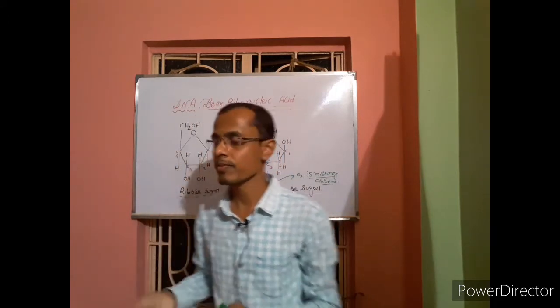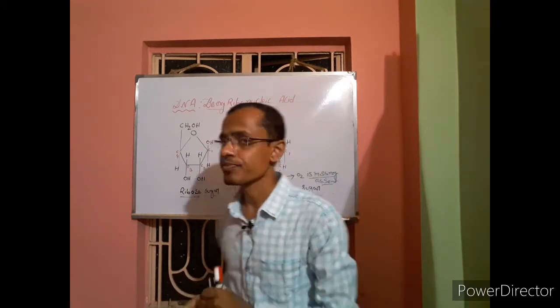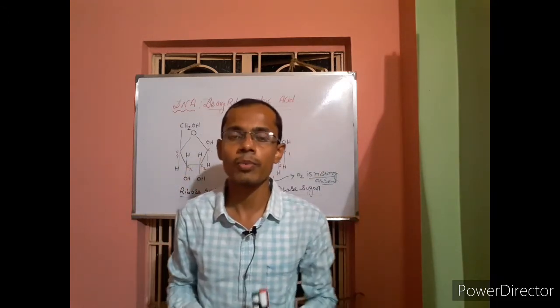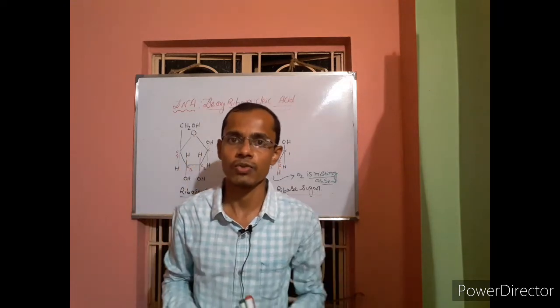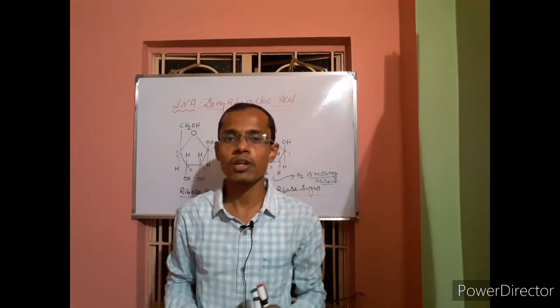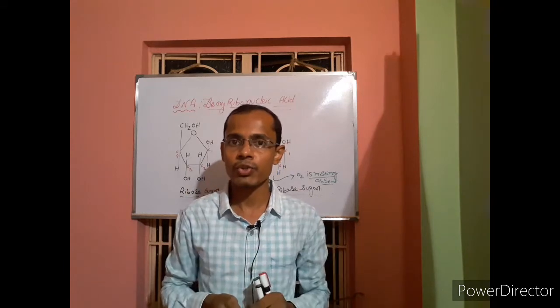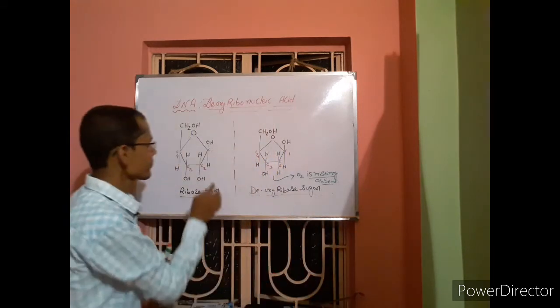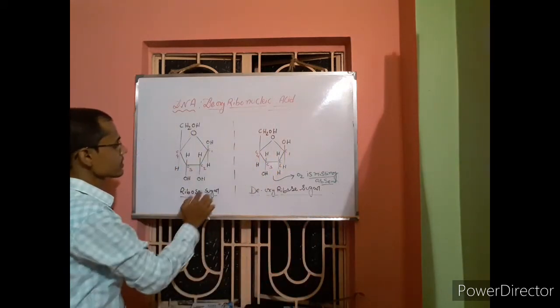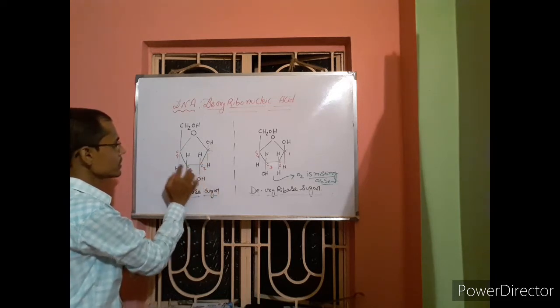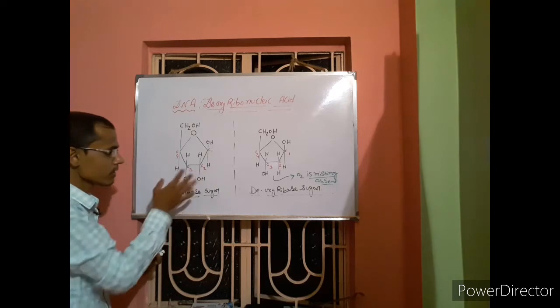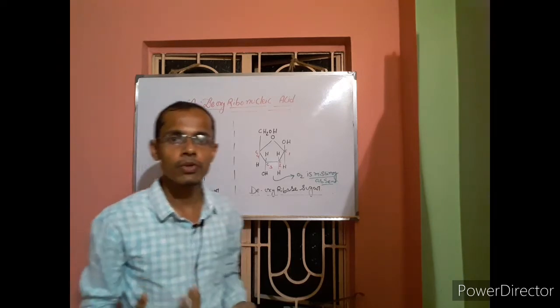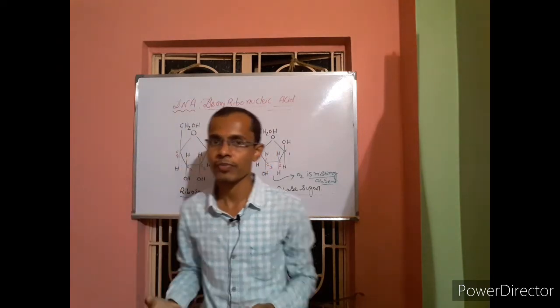To find out the reason behind deoxy, you have to know the structure of ribose sugar first. If you see the ribose sugar, you will see a 5 carbon containing sugar, like that. This is the ribose sugar, 1 2 3 4 5 containing sugar. This is one type of pentose sugar, a 5 carbon containing pentose sugar.